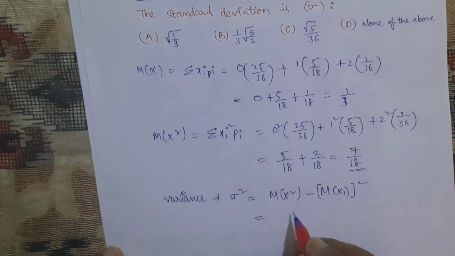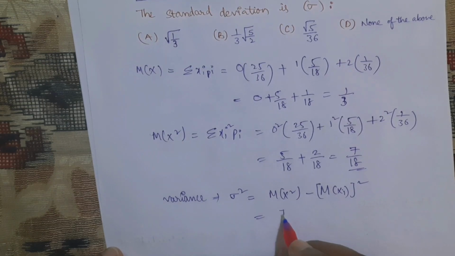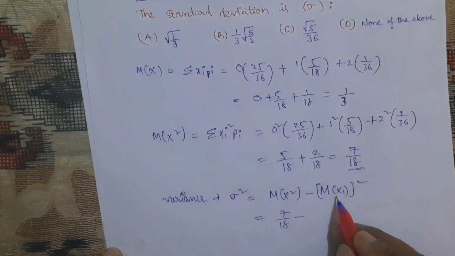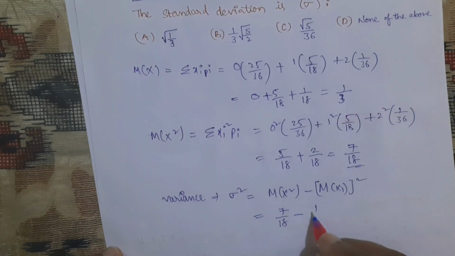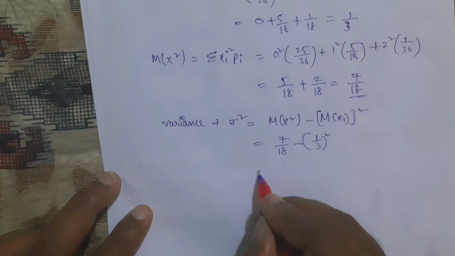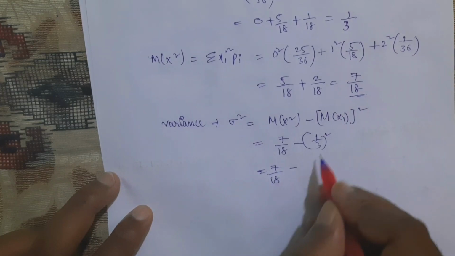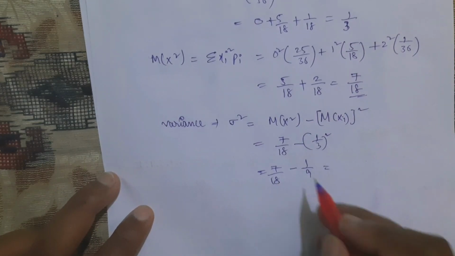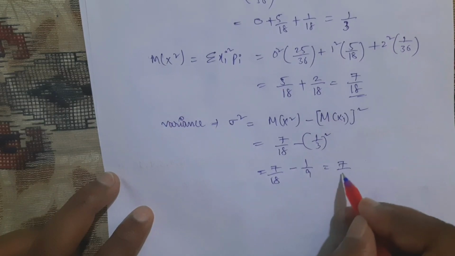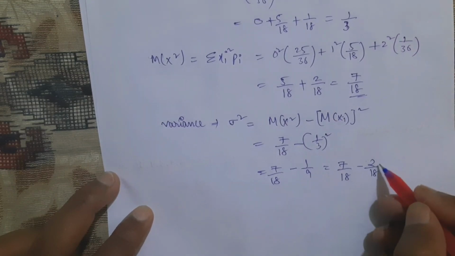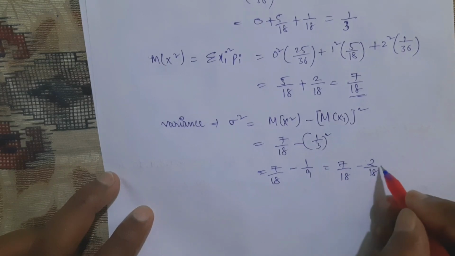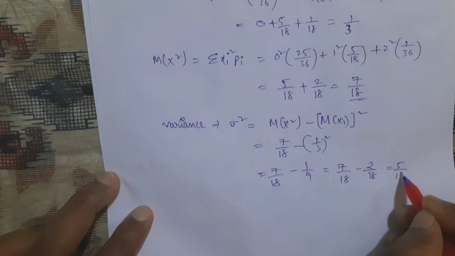So M of x square value we know, that is 7 by 18 minus M of x whole square. What is M of x whole square? 1 by 3. We got 1 by 3 whole square, nothing but 7 by 18 minus 1 by 9. This 1 by 9 we can also write as 2 by 18. Why? Because 2 ones 2, 9s are 18. So which will become 5 by 18.